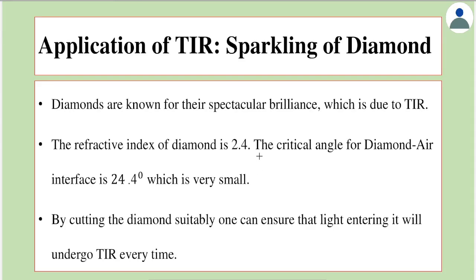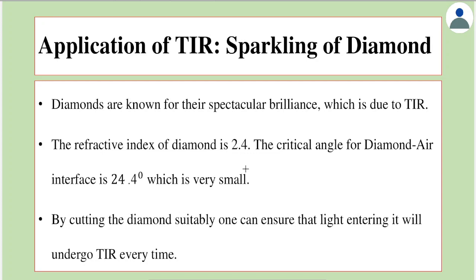So based on TIR, there are some applications. The first application is called as sparkling of diamond. It is common sense that diamond sparkles to a greater extent, but the sparkling of diamond is not only because of the material, it is also because of its polishing.